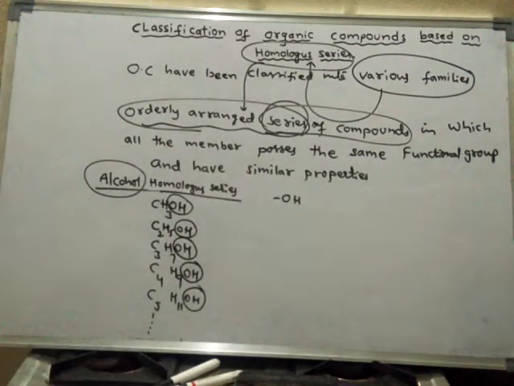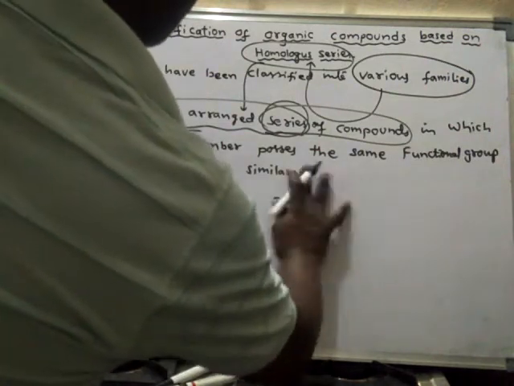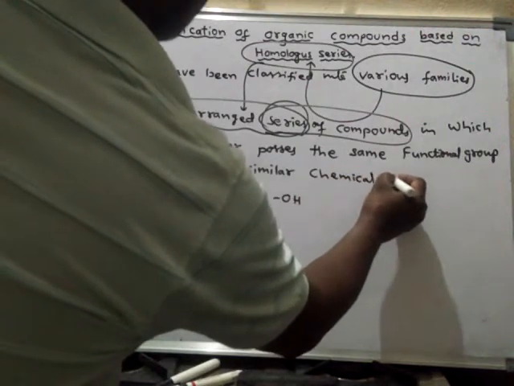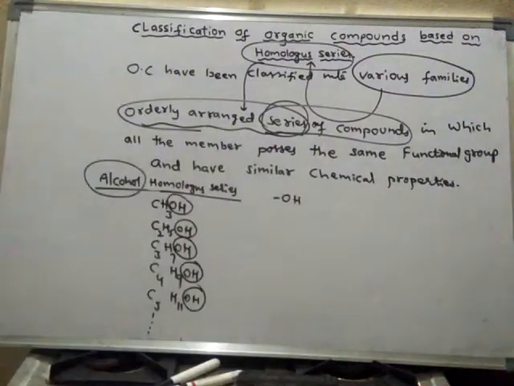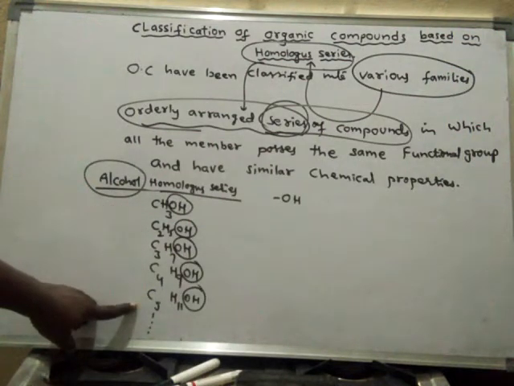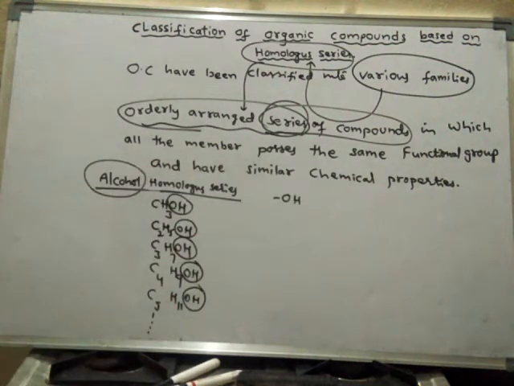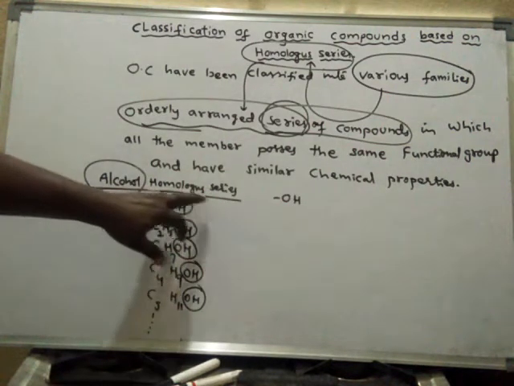If they possess the same functional group, generally they possess similar chemical properties. Such series of compounds, which are arranged in an order, all possess the same functional group and have similar chemical properties, are said to be homologous series.